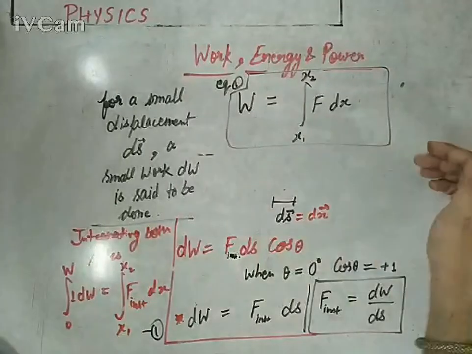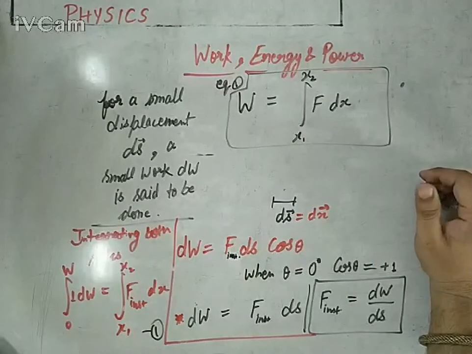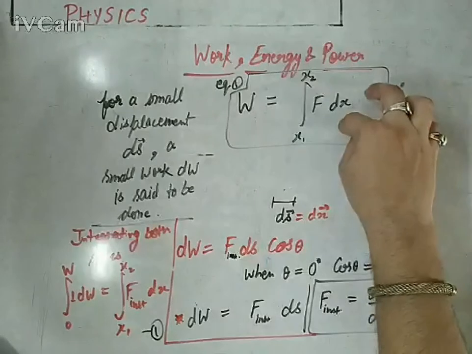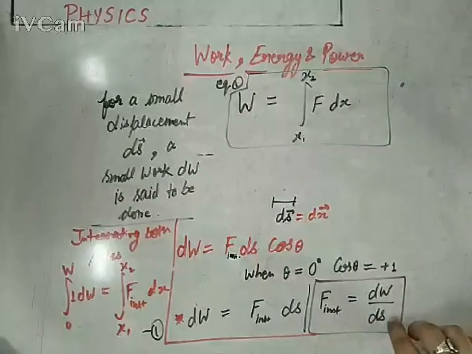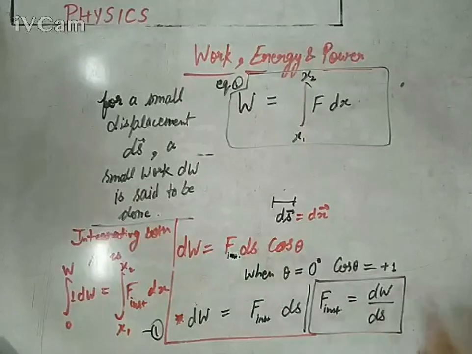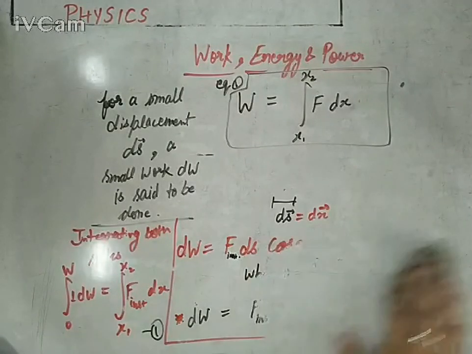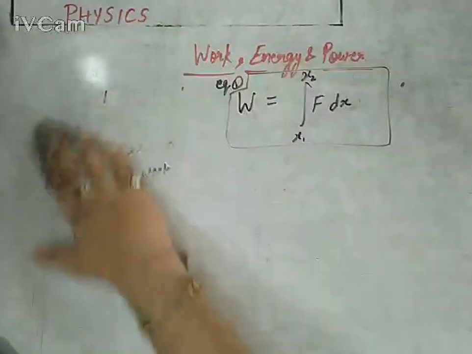It depends totally on the question. If they are talking about calculating the work done in the given range, you will go for this. If they are talking about calculating the force at a particular moment, at a particular position, you will go for the differentiation form, this one. So there are two calculus forms of this work done concept. Now let's talk about the graphical manipulation for this work done.